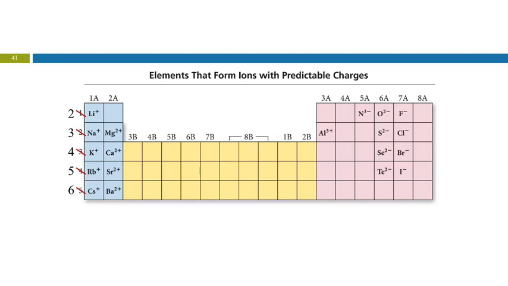So if we look at this periodic table, just be aware that the one in your book, they numbered the periods wrong. So these guys all form -1 ions because by gaining 1 electron, they'll have an electron configuration the same as the noble gases. These guys need to gain 2 electrons to become like a noble gas. Nitrogen needs to gain 3 electrons.